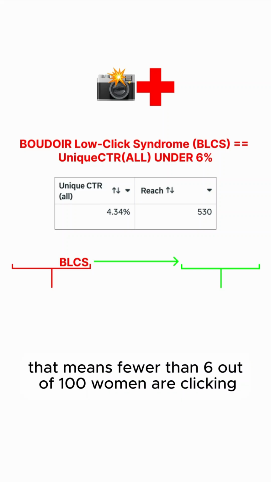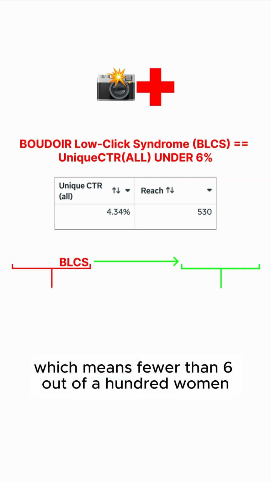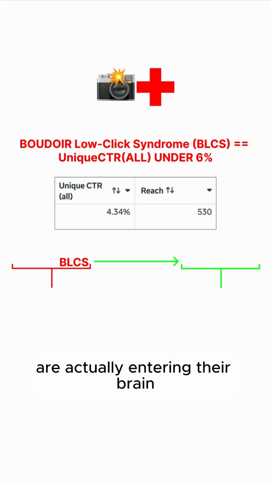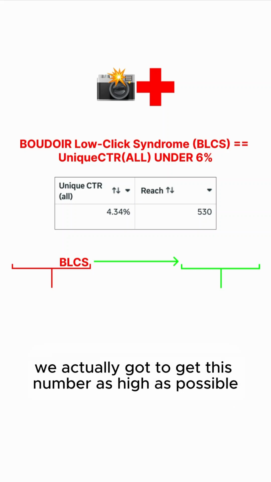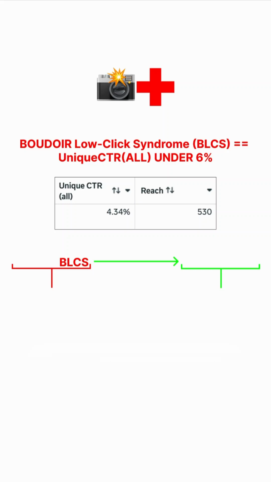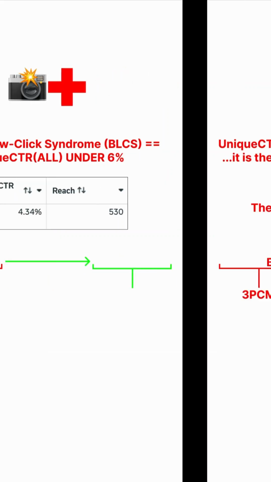That means fewer than 6 out of 100 women are clicking anywhere on our Boudoir Facebook ad, which means fewer than 6 out of 100 women, our ad is actually entering their brain, which means fewer than 6 out of every 100 women we meet, they have a non-zero chance of actually buying from us. So we've got to get this number as high as possible, literally as high as possible. 6% is the minimum. 6% means we've got a big problem.